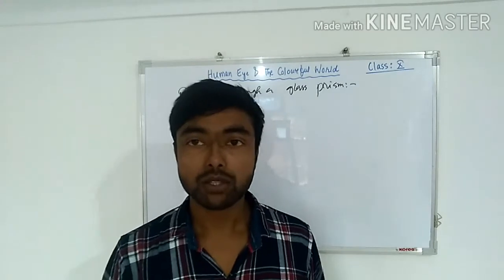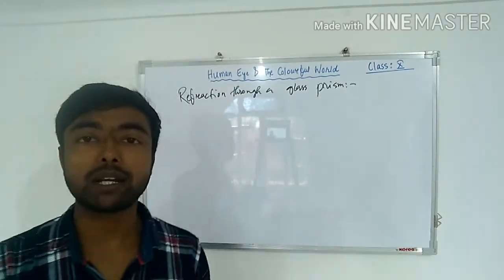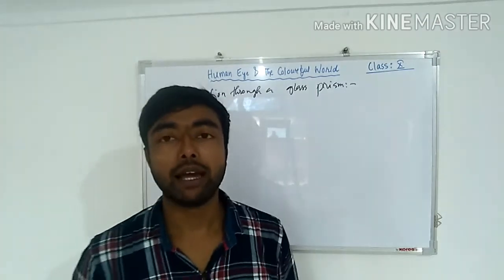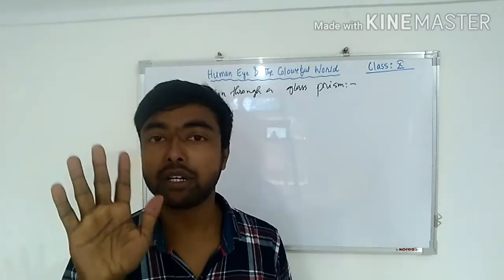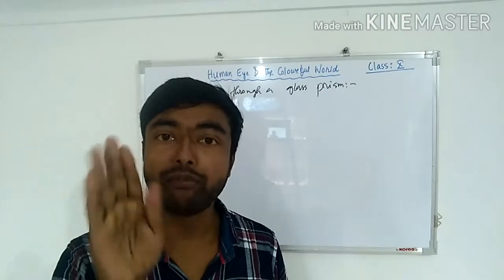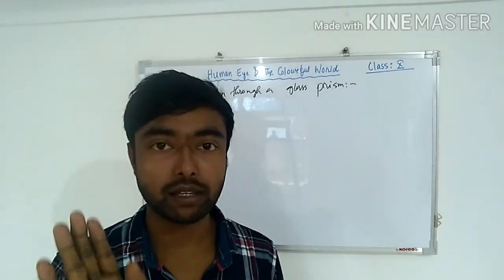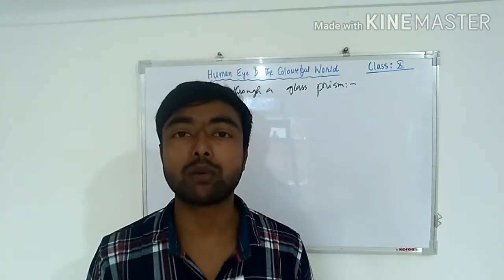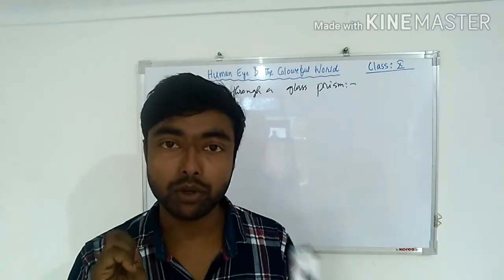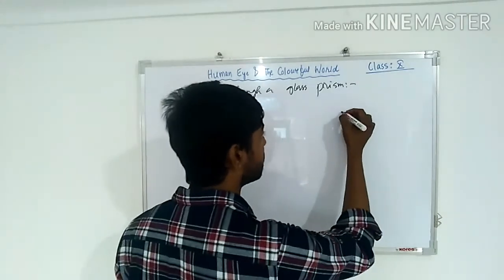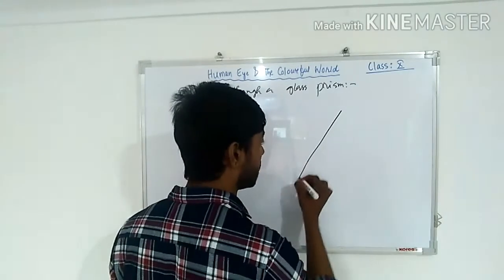Before that you need to understand what a glass prism is. A prism is made up of glass and it has 5 faces, 5 surfaces. And all the faces are of what shape? Triangular shape.